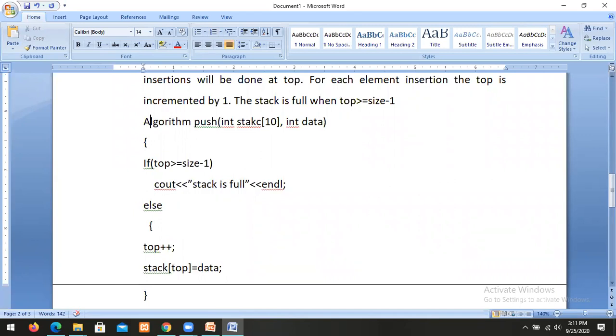For each element insertion, the top is incremented by 1. We cannot insert if top is greater than or equal to size minus 1; print stack is full. Otherwise, top plus plus. So this is the algorithm to insert an element into the stack. We insert the data at stack of top position, stack of top equals data. This is called push.